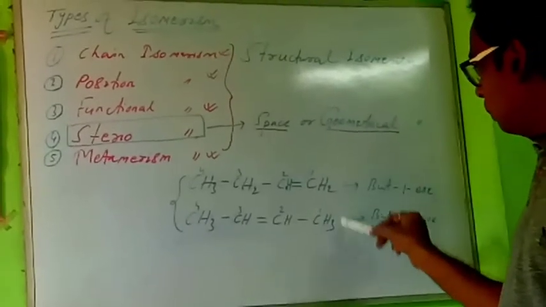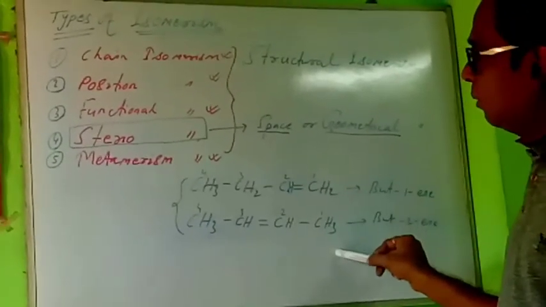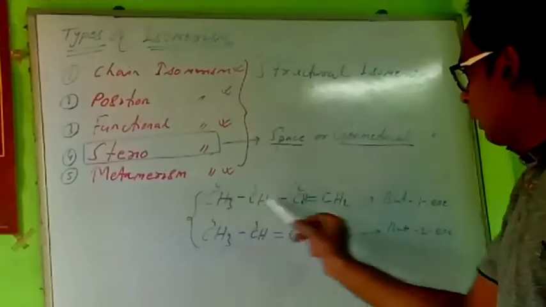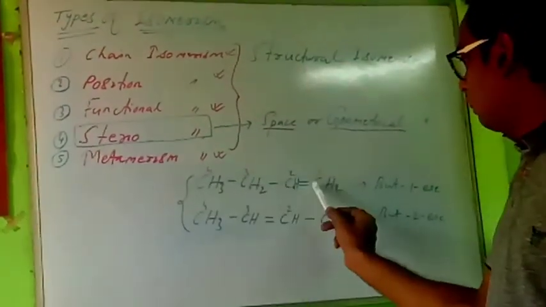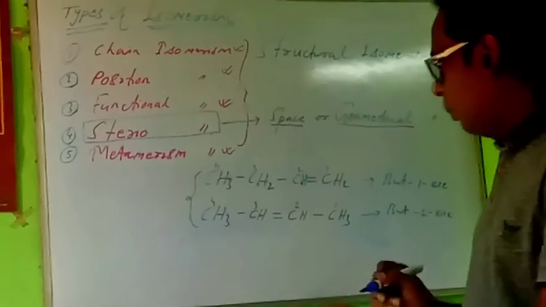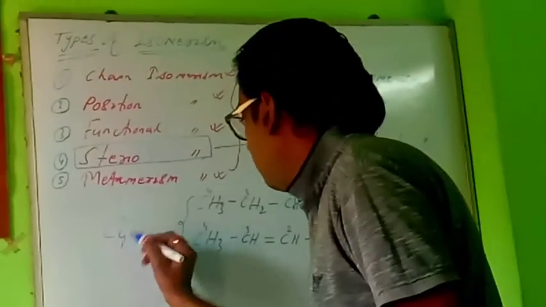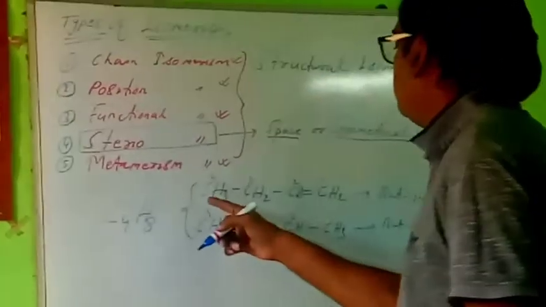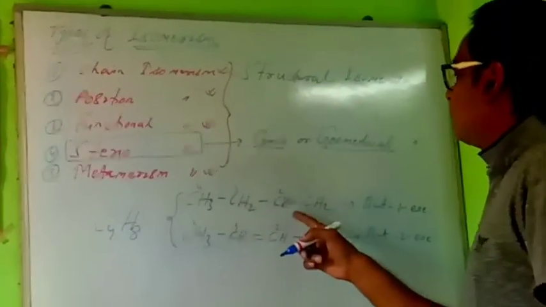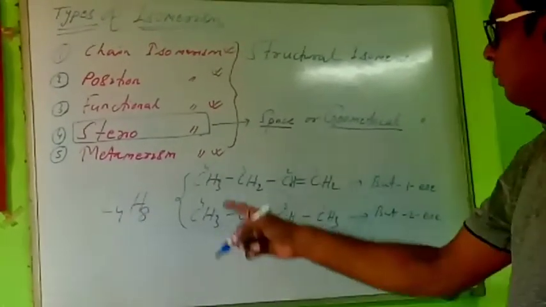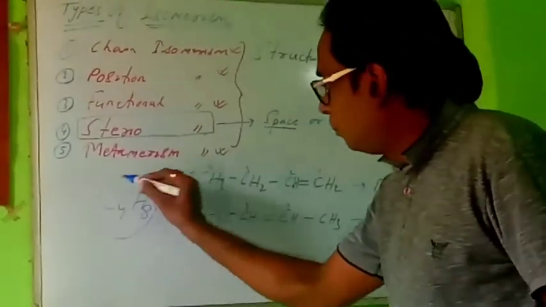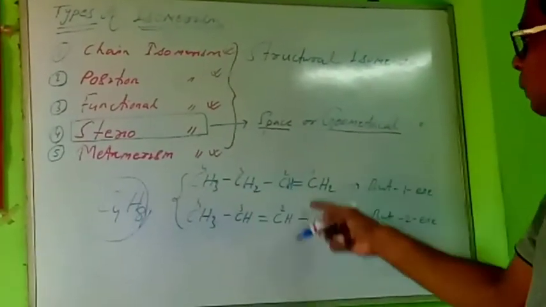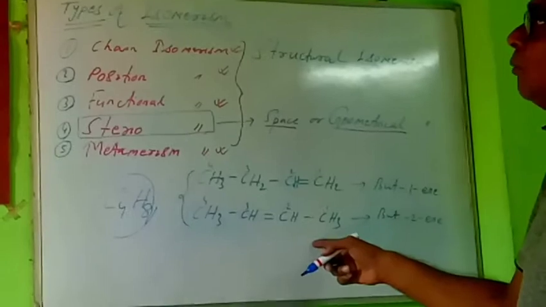The two are different in structure but have the same molecular formula. What is the molecular formula? Count the total carbon here: 4 carbons, and hydrogen is how much? 8. C4H8. The molecular formula in both cases is the same, but their structural formulas are different. Therefore, these two are called position isomers.